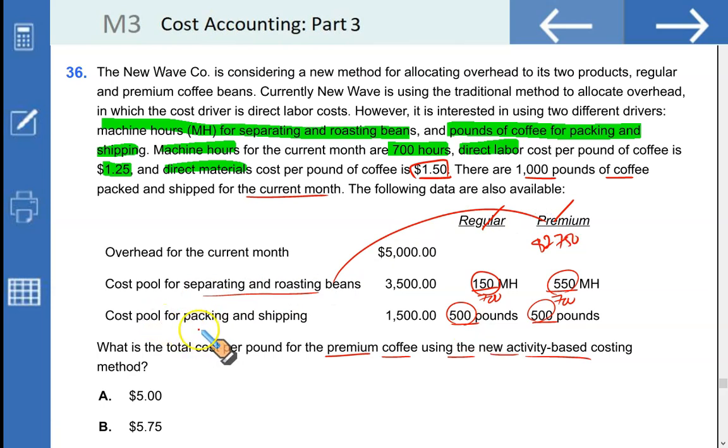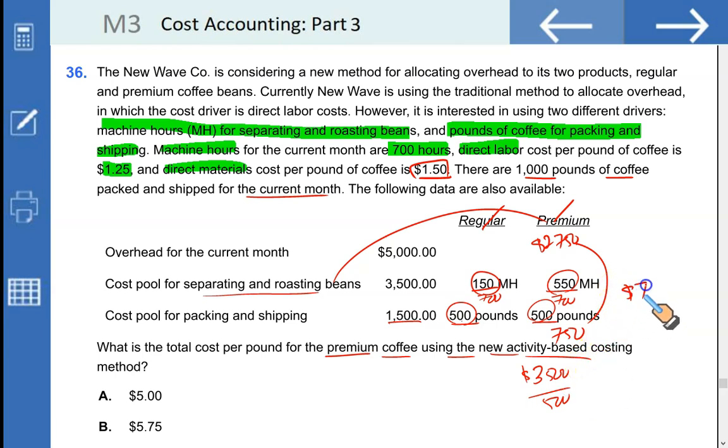Then what about the cost pool of packing and shipping? $1,500, and there are 1,000 pounds in total for regular and premium. Split them in equal parts of 750 each, so it's going to be 750 for the premium. So the total amount, 2750 plus 750, for both separating and roasting beans and packing and shipping, comes out to be $3,500, right? This is the cost of separating, roasting and packing for 500 pounds of premium. $3,500 over 500 pounds of premium gives you $7, right?